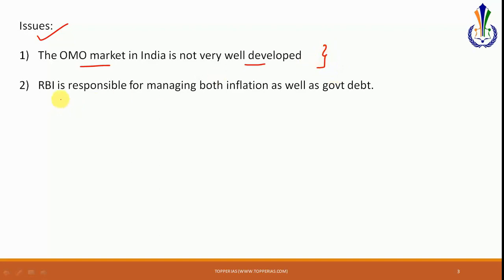Another thing is that RBI is responsible for both managing inflation as well as the government debt. Now, whenever the RBI gives a government security, this is sort of a debt on the government on which the government has to pay interest. So this is one aspect, that the government debt is something that the RBI has to manage, and also inflation is something that the RBI has to manage. So sometimes these are two contradictory roles of the RBI, and this becomes a cause of concern to the RBI and often also leads to criticism of the RBI.